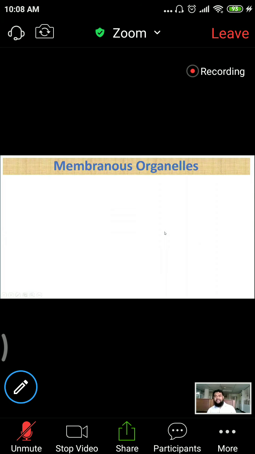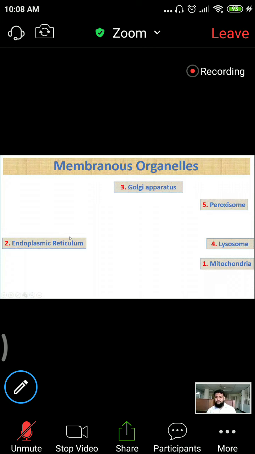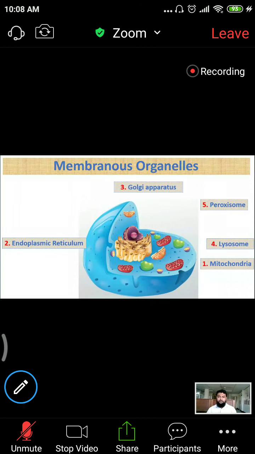Look at here again. These are important things, so I have repeatedly told it. Mitochondria, endoplasmic reticulum, lysosome, peroxisome. Now just use your knowledge here. So these are the membranous organelles, 5 at least. Look and see which one is where. And the positions, that is the locations of these organelles in the cytoplasm, are very important.